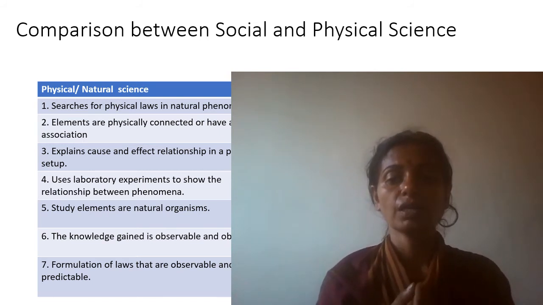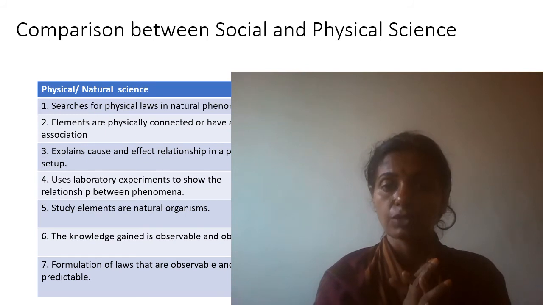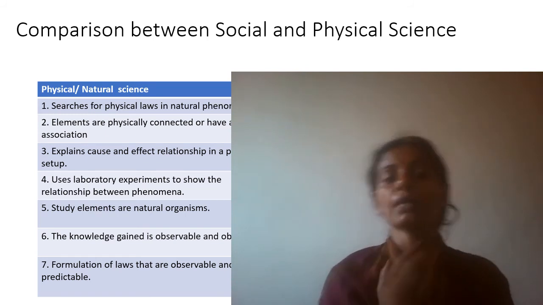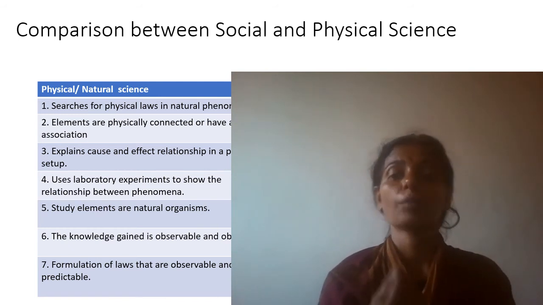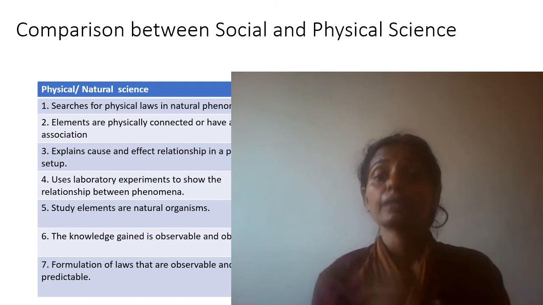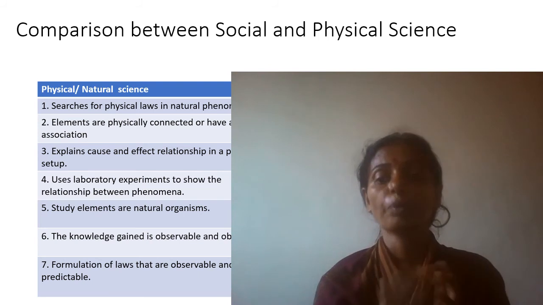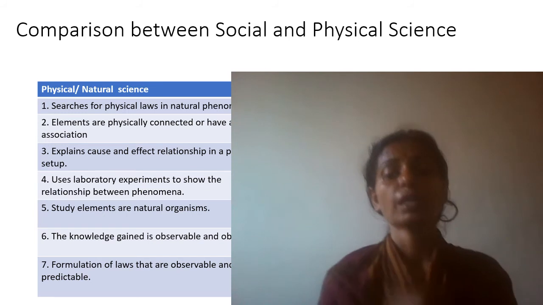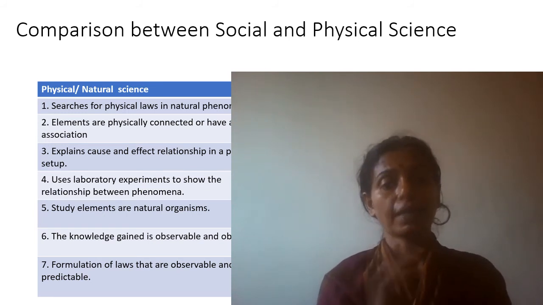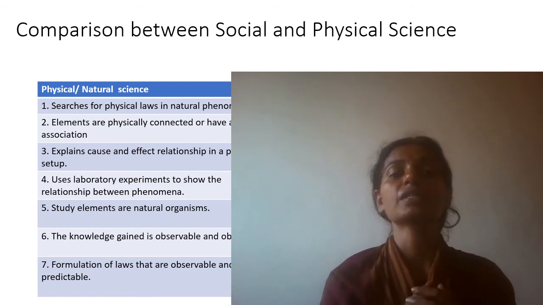Okay, so if you see a particular flame burning, it is oxygen and nitrogen, some combination of that. So you will know the relationship between the elements and how this flame or fire occurs. Here in social sciences, elements are socially connected. How people are connected to each other, how social institutions are connected to each other, how an individual is connected to the society. So the elements are socially connected in social science, whereas in the physical sciences, elements are physically connected.